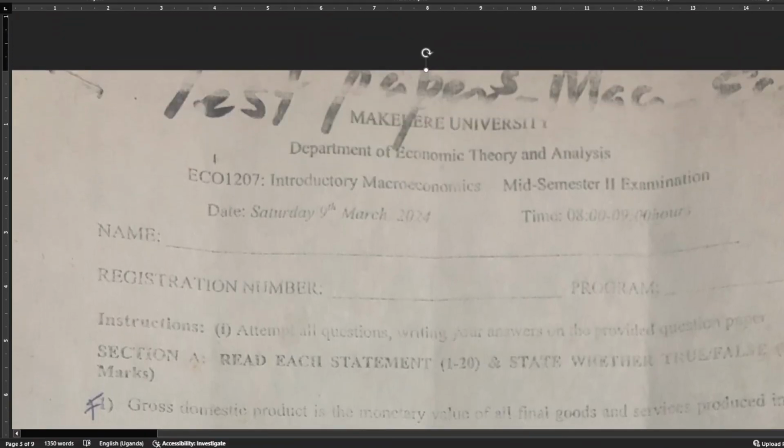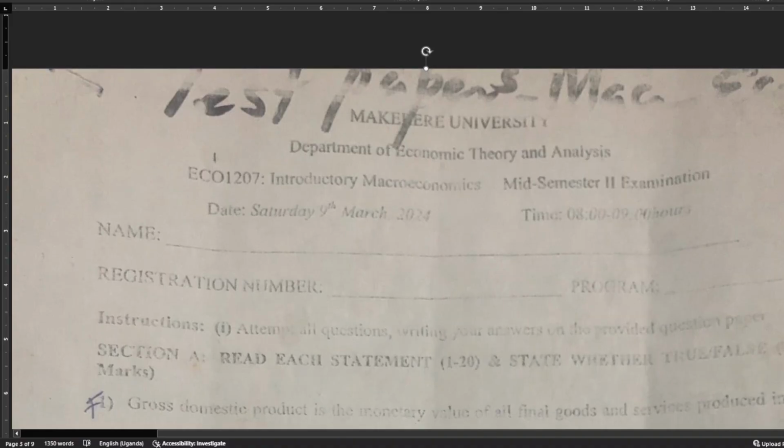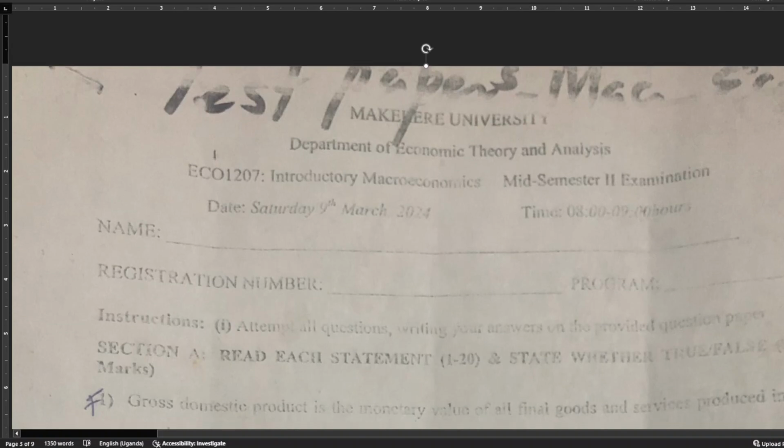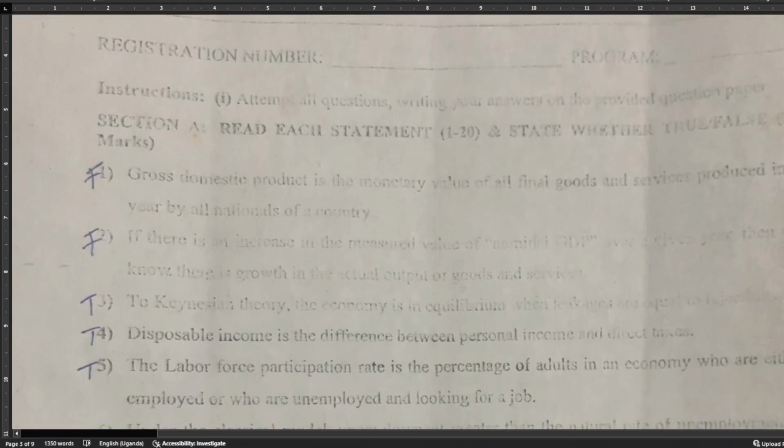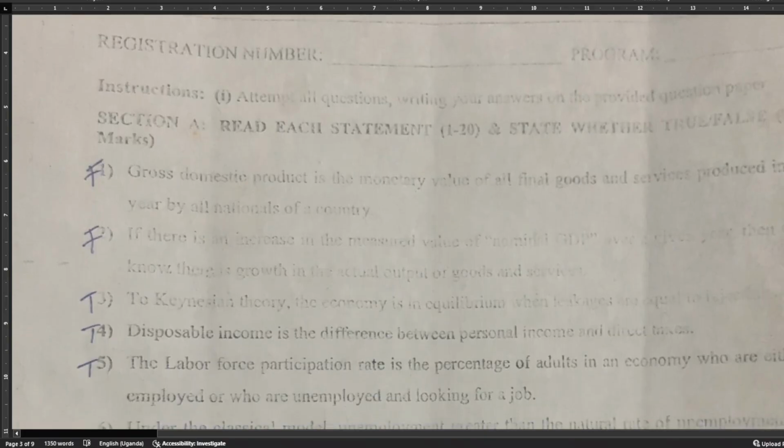So this paper is for Makerere University Department of Economics Theory and Analysis, Introduction to Macroeconomics, mid-sem for 2024 last year. It was done on 9th March. And for questions 1 to 20, we are required to state whether true or false.